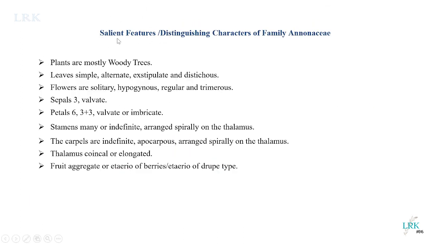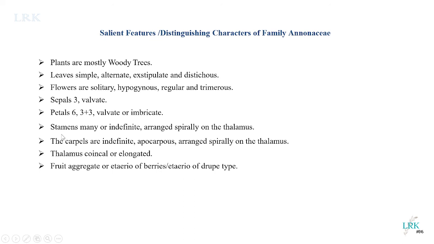And at last, once again, we will see the salient features of these plants. Plants are mostly woody trees, we said. Leaves are simple, alternate, exstipulate, and distichous condition is seen. Flowers are solitary, hypogynous, and trimerous. Sepals 3 show valvate aestivation. Petals 6, 3 plus 3 in two whorls. They are also valvate or imbricate in condition.